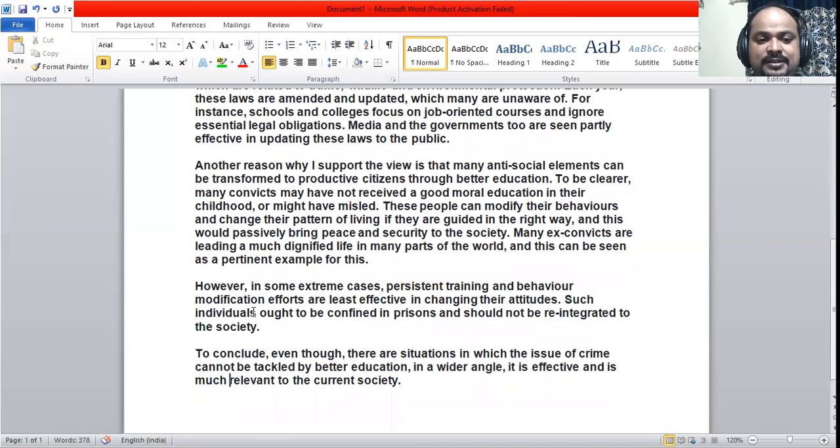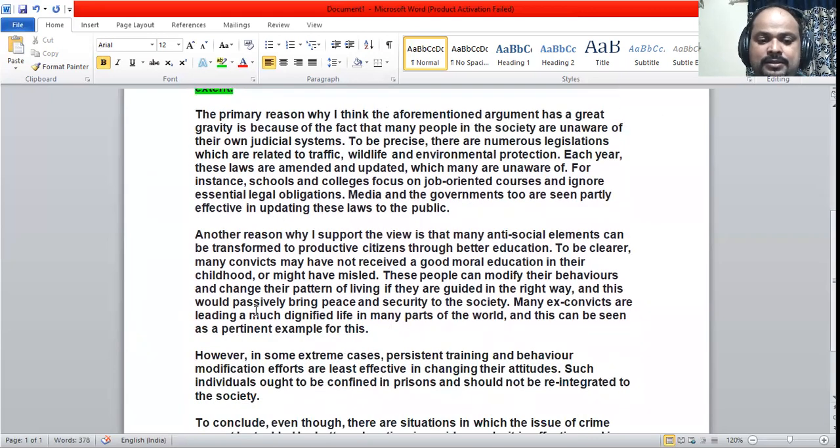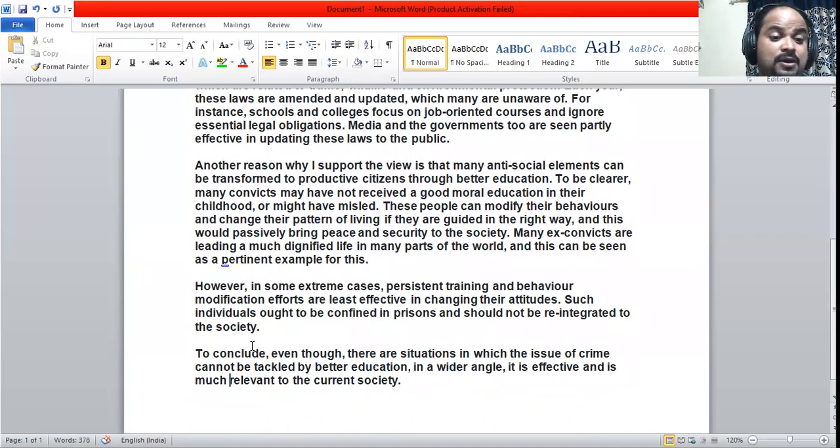We have given two reasons why I agree. There are some situations where we can reintegrate these people into the society by giving better education. Better education will be futile in some cases, and in such cases prisons should remain. That is the better option there. But in a wider angle, better education can bring down the rate of crimes to a great extent. That is the end of the session.